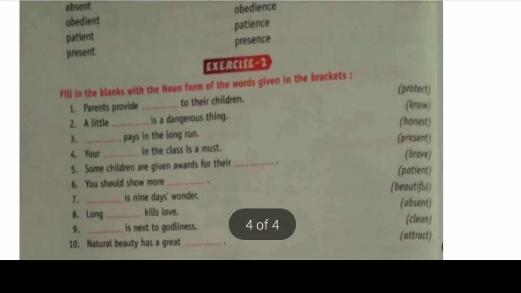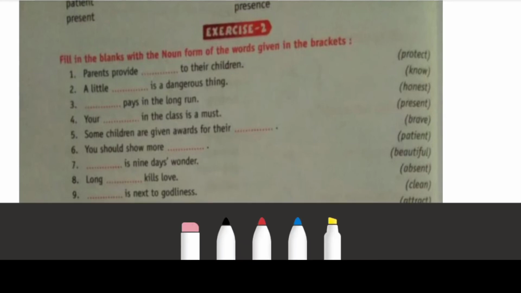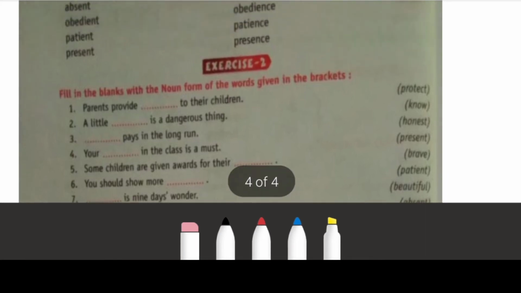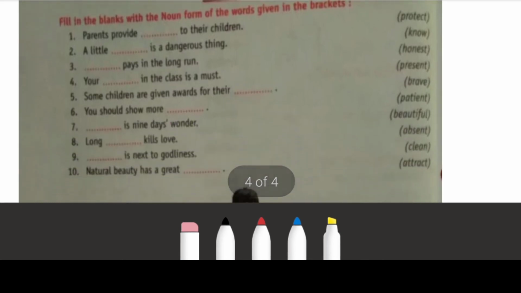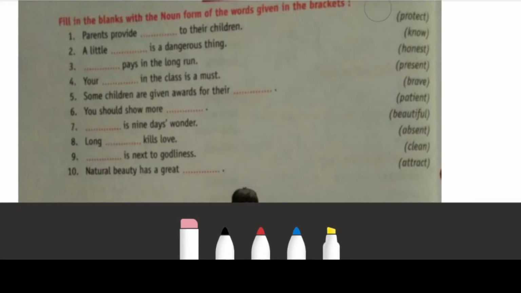Okay. Now let's move to the exercise number 2. Fill in the blanks with noun forms of words given in the bracket. Here are some nouns given to you. You have to fill up these blanks using these nouns. Okay, this one. Try to solve it on your own. I'm going to solve it here for you.